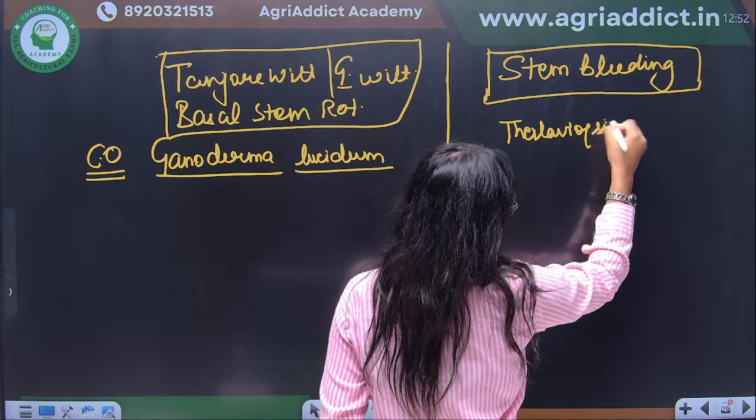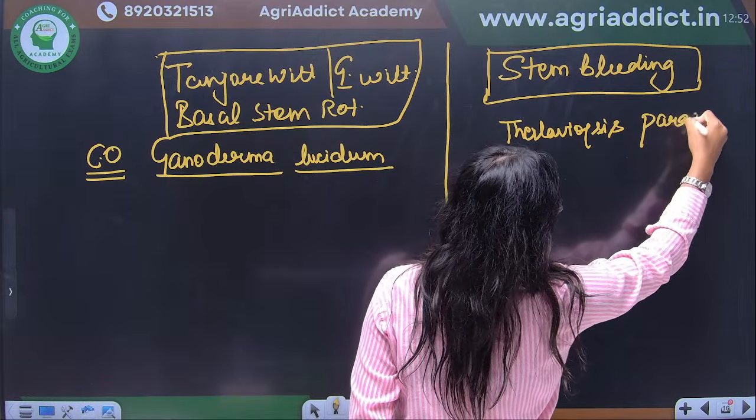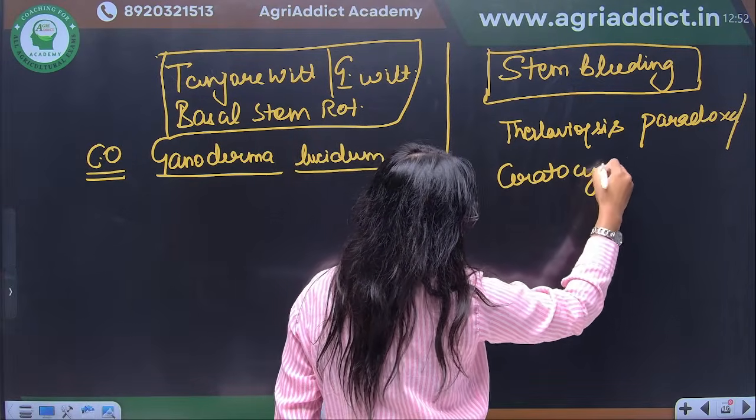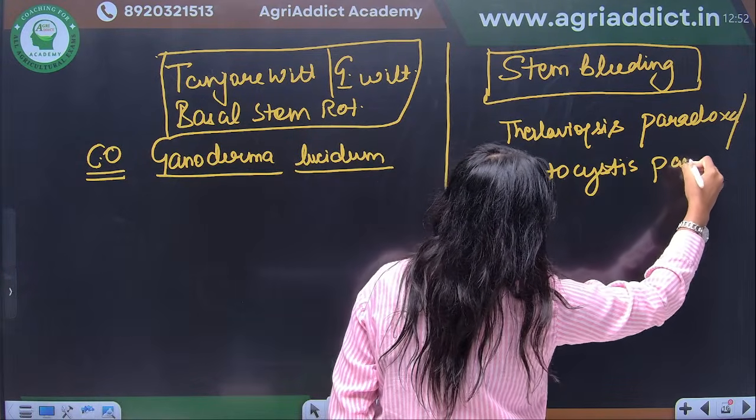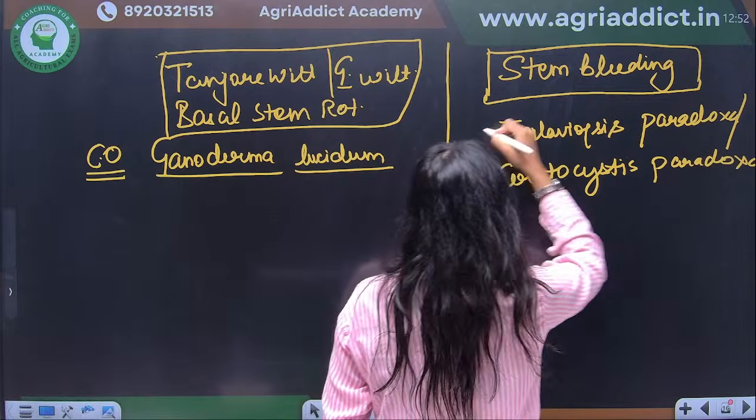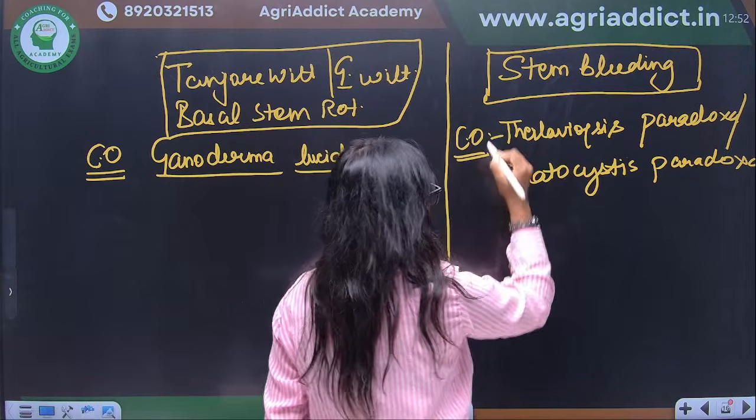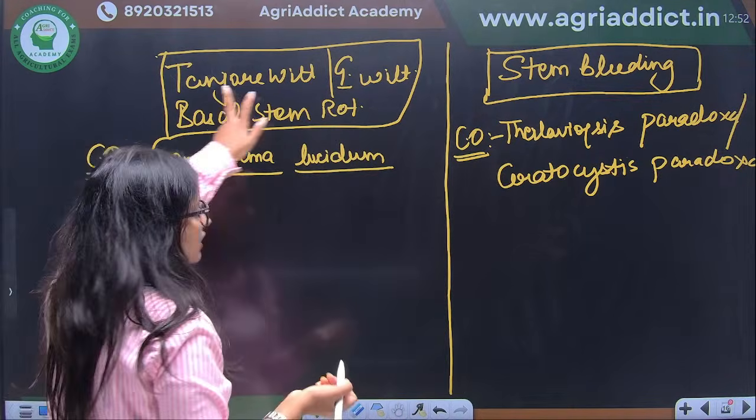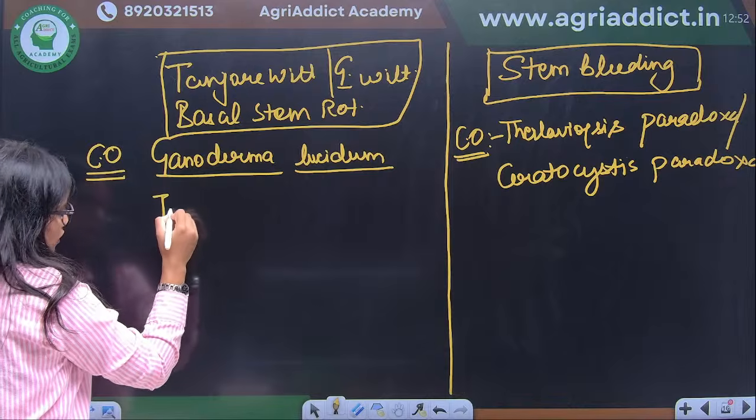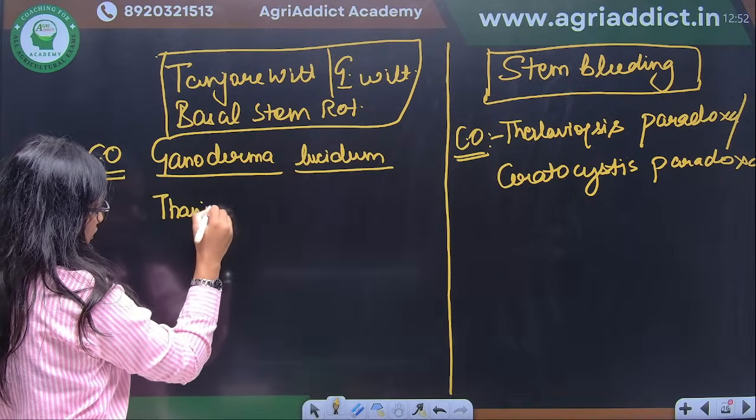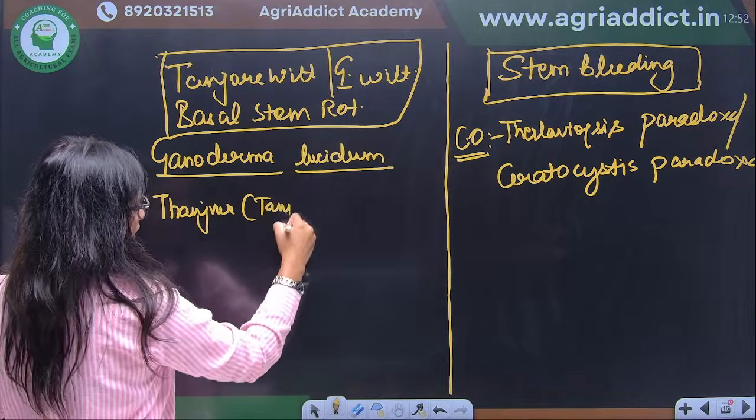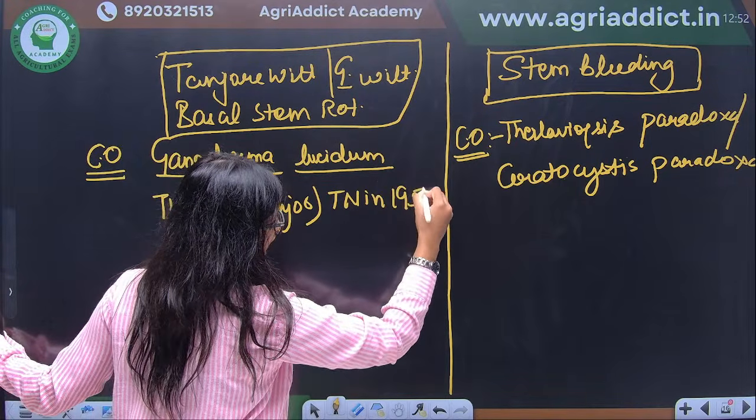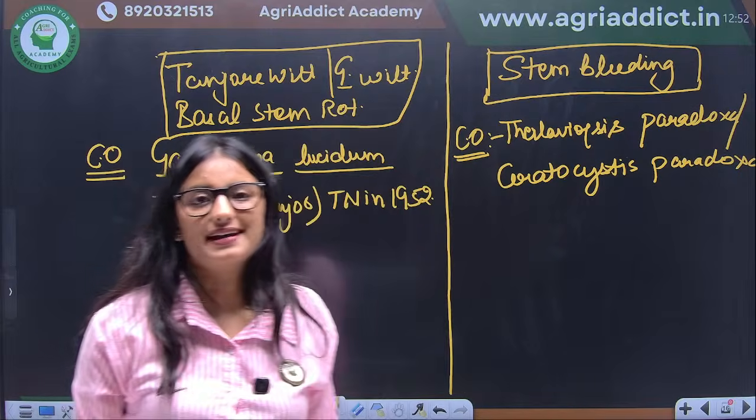Thielaviopsis paradoxa or Ceratocystis paradoxa. Anyone? What is this, Ganoderma? What is it? Mushroom. Very good. Correct. So why is it called Tanjore wilt? Because it was discovered from Thanjavur, or Tanjore, we can say, in Tamil Nadu in 1952. That's why it is called Tanjore wilt.